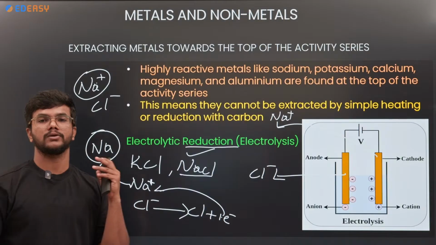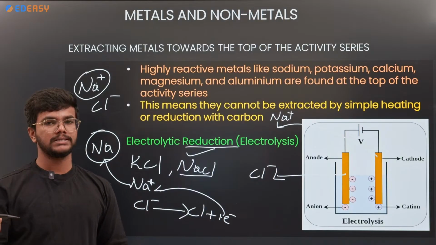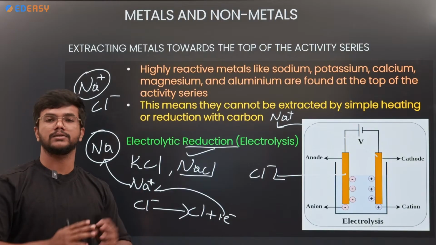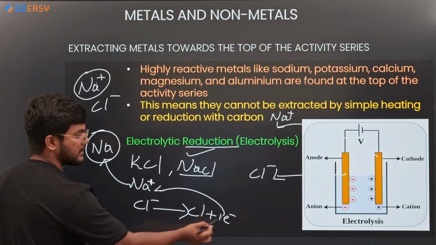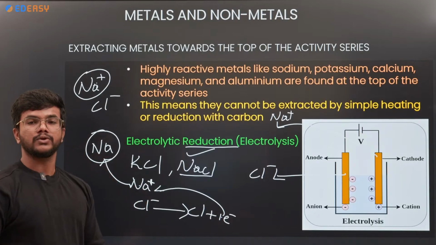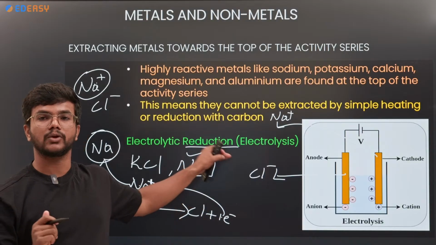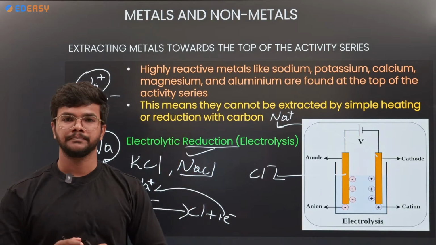Addition of hydrogen, removal of oxygen, or addition of electrons is also called reduction. So the electron is taken from the chlorine and added to the sodium, and it becomes Na. We want Na, not Na+. That is why it is called electrolytic reduction, or electrolysis.